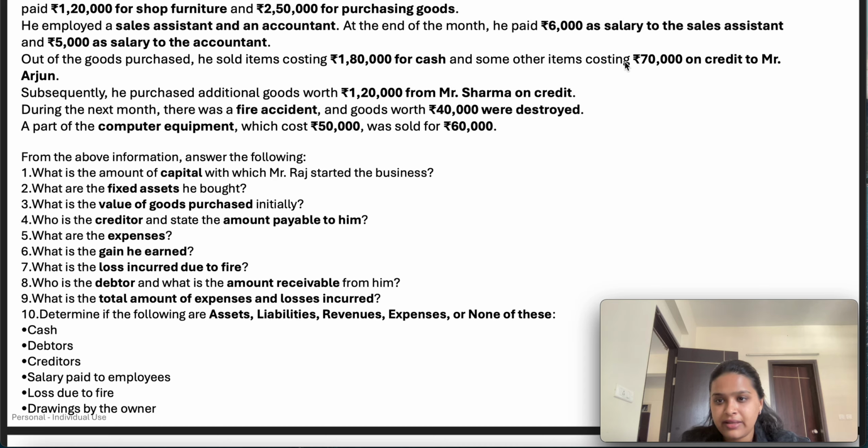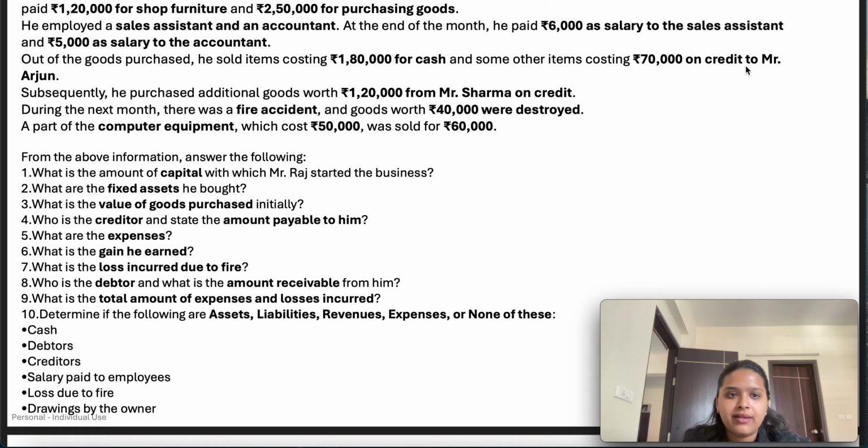And another item costing 70,000 on credit to Mr. Arjun. So he made the sale on credit, and 70,000 is also a revenue. So the total revenue for Mr. Raj is 2,50,000, but he made the sale on credit to Mr. Arjun. So Arjun is a debtor for him. Subsequently, he purchased additional goods worth 1,20,000. He purchased additional inventory because he had sold the earlier inventory entirely. It is an inventory, but he purchased these goods on credit. So Mr. Sharma is a sundry creditor, trade payable or accounts payable for Mr. Raj.